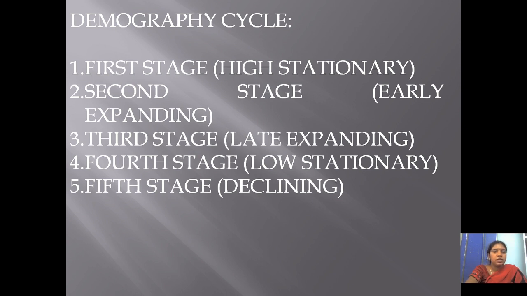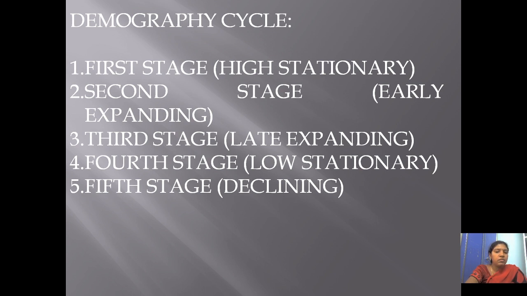Next one is the second stage, or early expanding stage. Here birth rates remain the same, with no increase and no decrease in the birth rate, but the death rate is going to decline.